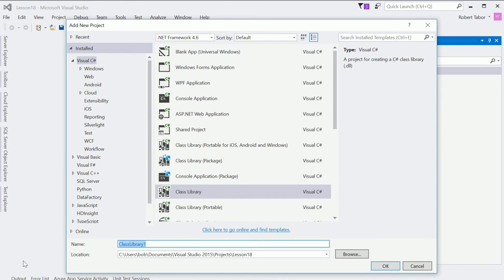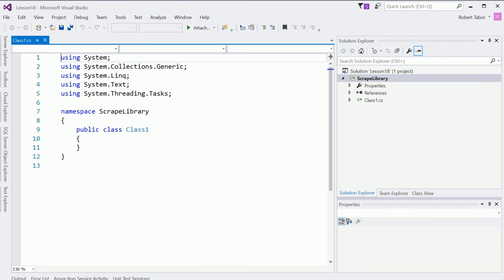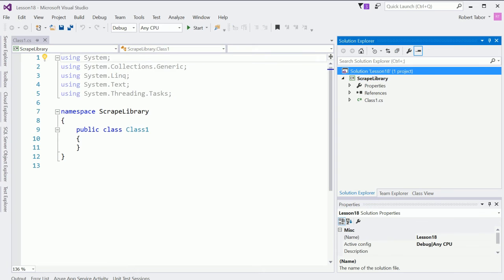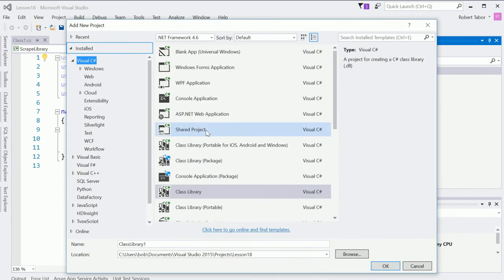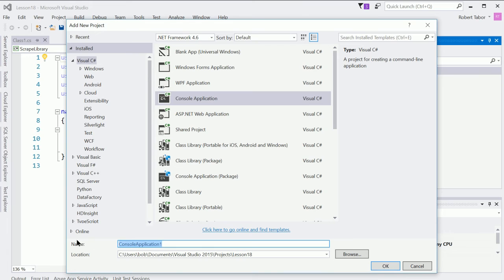So we'll call this the scrape library. All right. And then I'm going to choose to create another project and add it to our solution, of type console application, and this will be the scrape client.